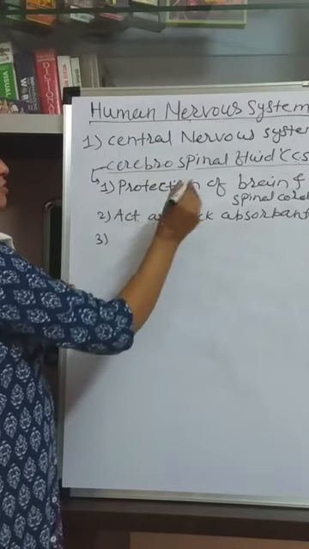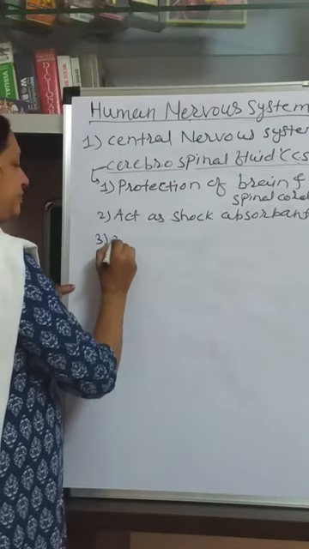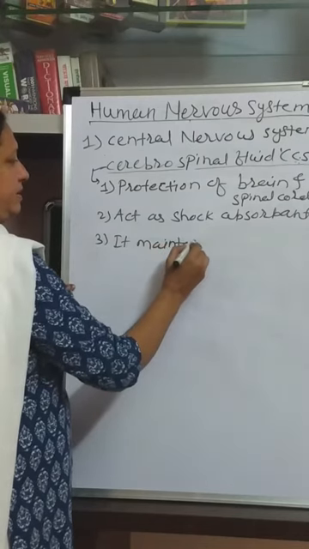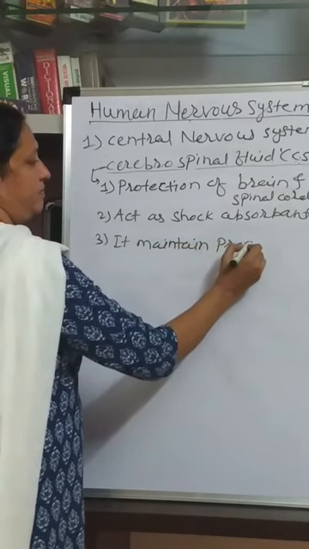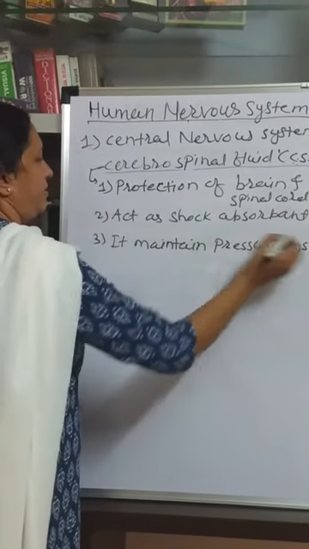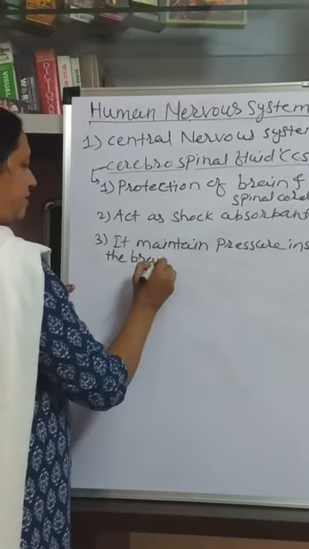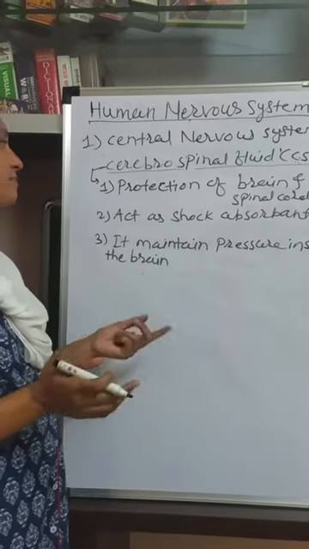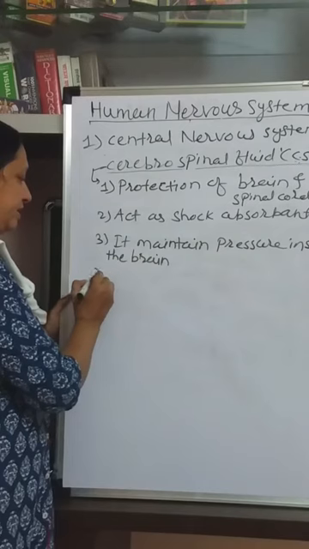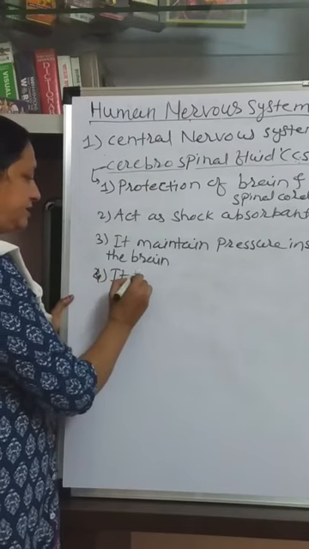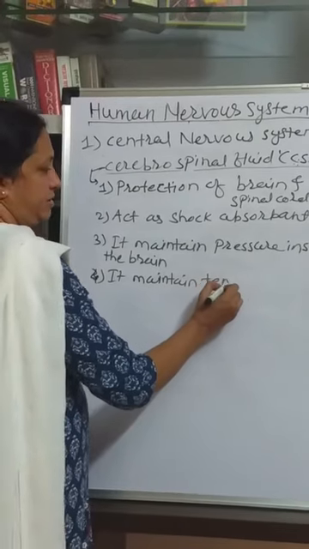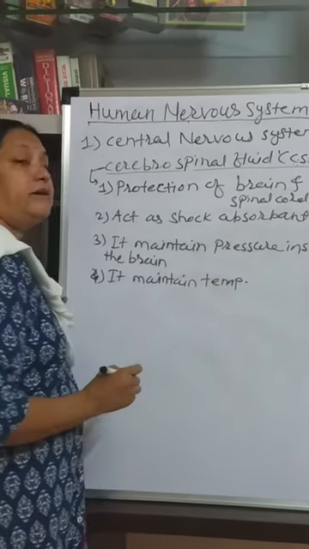Then the third function of the cerebrospinal fluid is that it maintains the pressure inside the brain. It does the work of maintaining pressure inside the brain, meaning it maintains the volume of the brain. Then the next function, it helps to maintain temperature near the brain.